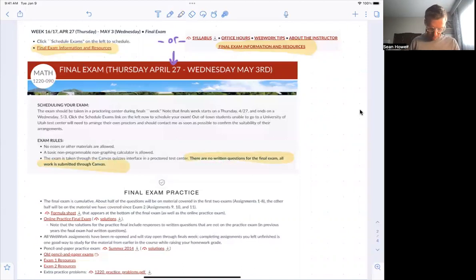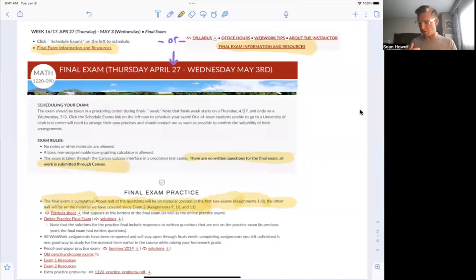Here is all the information for practicing. One other point is that the final exam is cumulative. Half the questions will be on the material covered in the first 2 exams, so assignments 1 through 8. The other half is on material we've covered since exam 2, so assignments 9, 10, and 11.